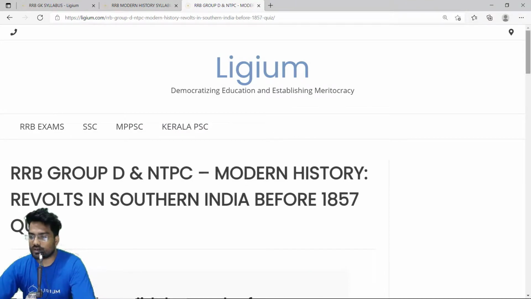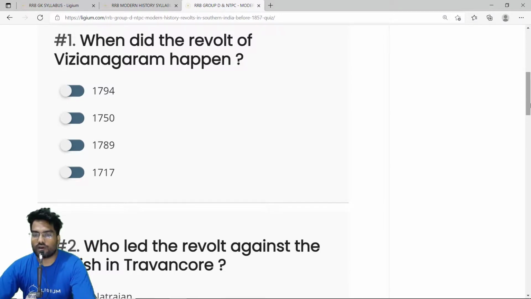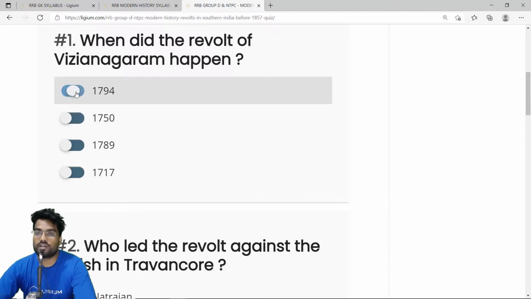Okay, so we have the first question. When did the revolt of Vizianagaram happen? I don't know how to pronounce it, I'm sorry, but the revolt of Vizianagaram happened in 1794. The correct answer is 1794.